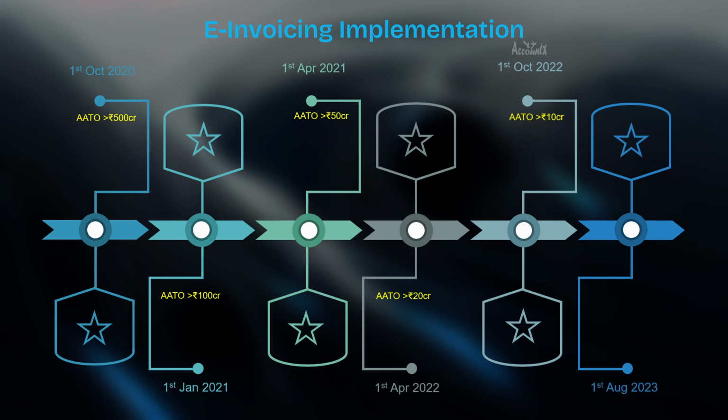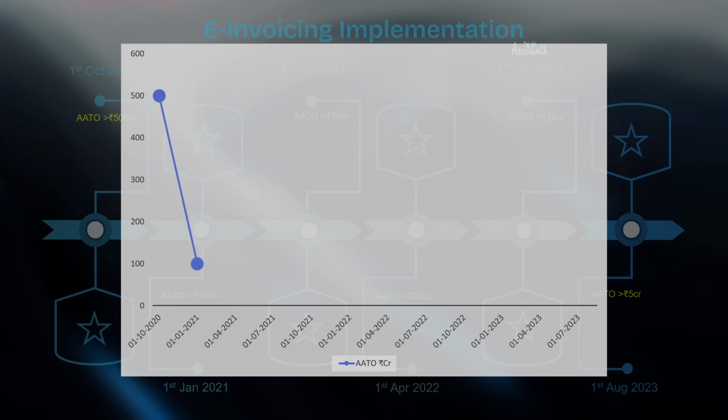From 1st August 2023, that is as of now, if your aggregate annual turnover is more than 5 crore in any of the years since GST was implemented, you have to generate e-invoice. If you observe the trend here, e-invoicing is being extended to taxpayers in a phased manner, and it wouldn't be a surprise soon if this is made applicable to all taxpayers.